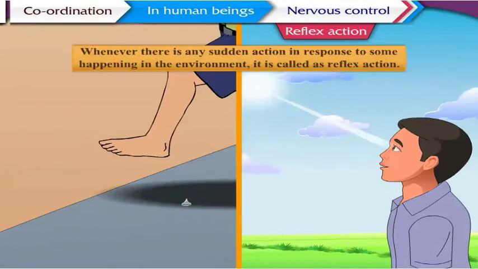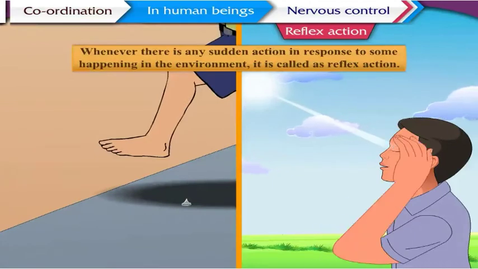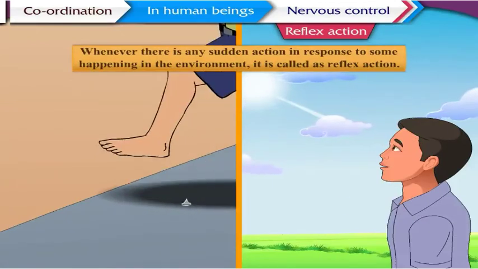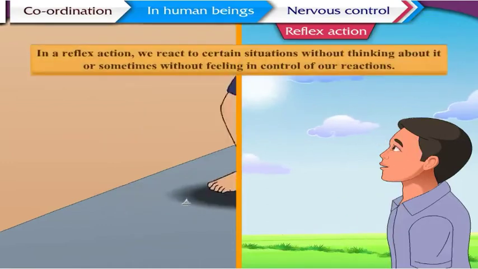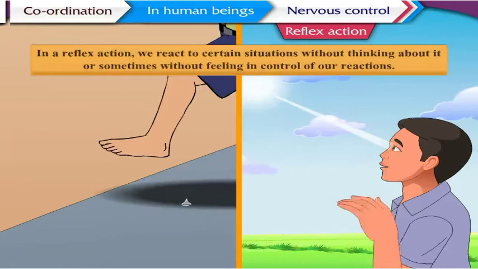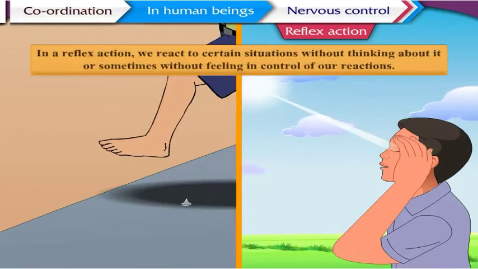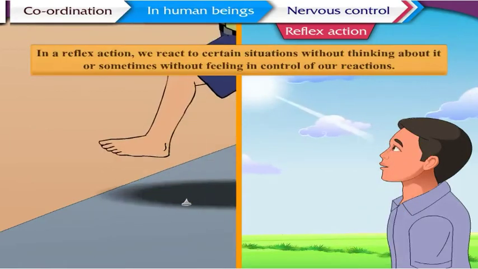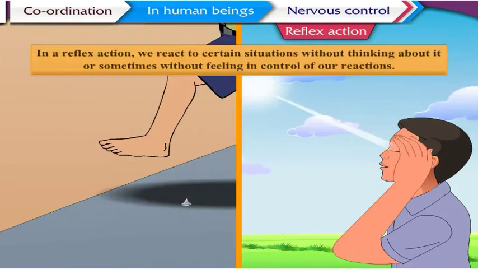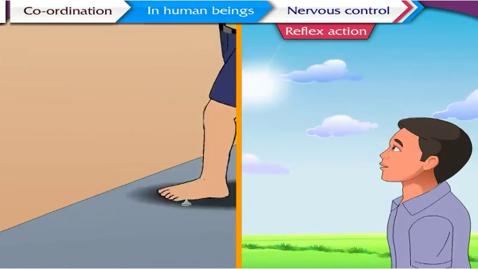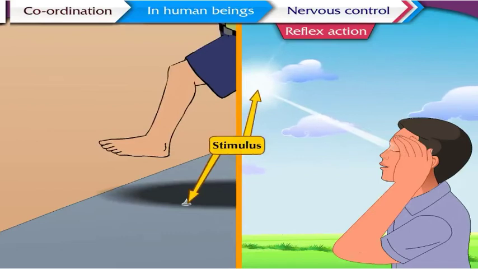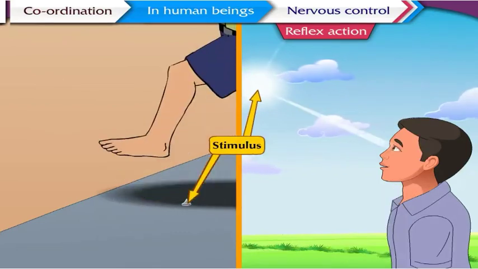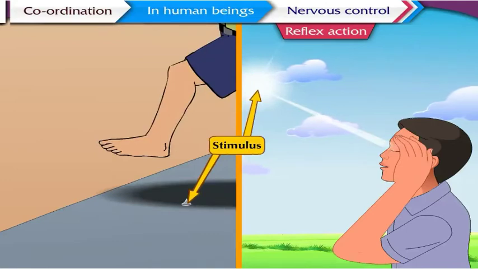Whenever there is any sudden action in response to some happening in the environment, it is called a reflex action. In a reflex action, we react to certain situations without thinking about it, or sometimes without feeling in control of our reactions. These actions are in response to the stimulus received from our surroundings. Let us understand in detail about reflex actions with an example.